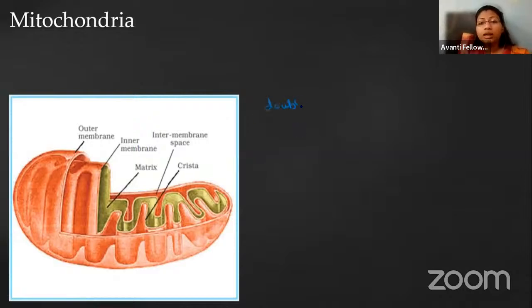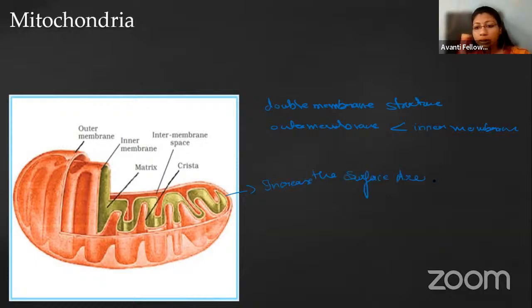It is a double membrane structure. The outer membrane is smaller than the inner membrane, right? And the inner membrane is present in folds to increase the surface area for reaction, for all the enzymatic reactions. These mitochondria have their own DNA and 70S ribosome. Okay, and this is the site for the production of energy.